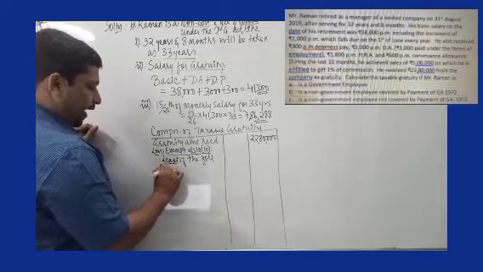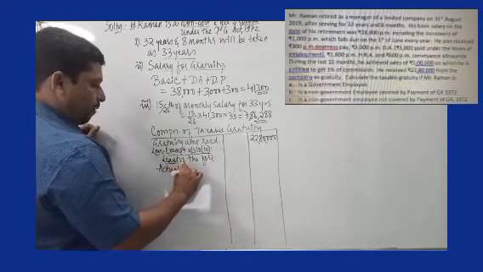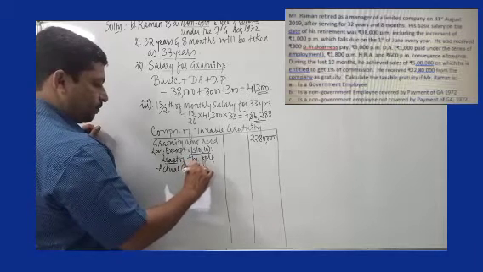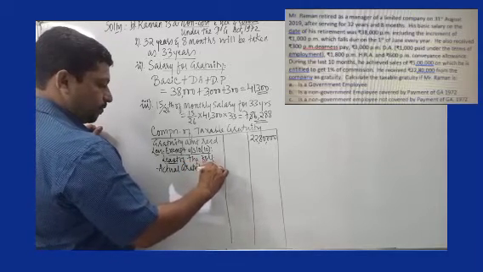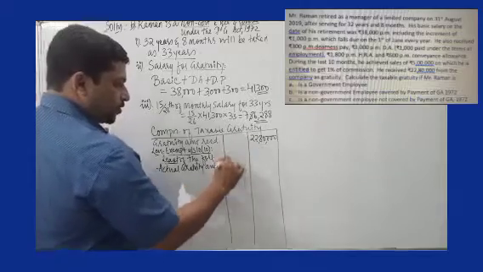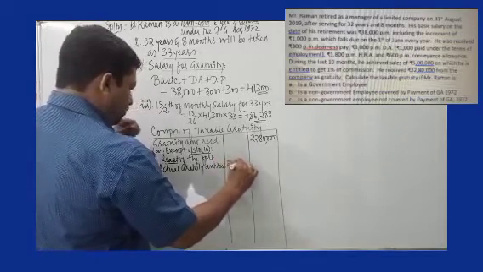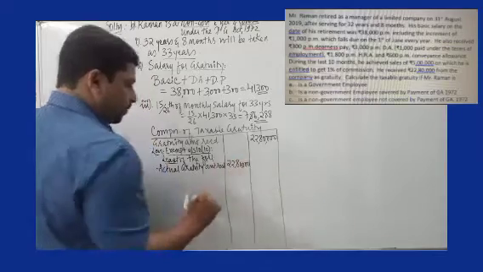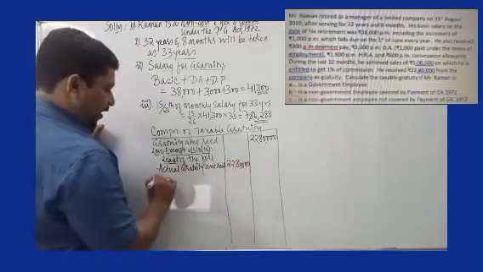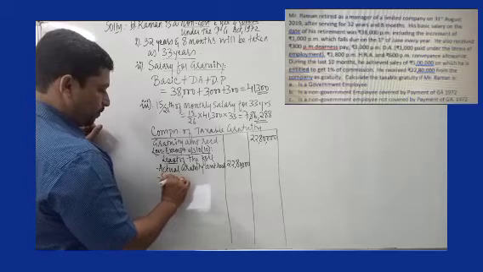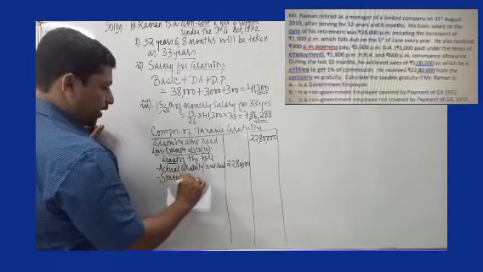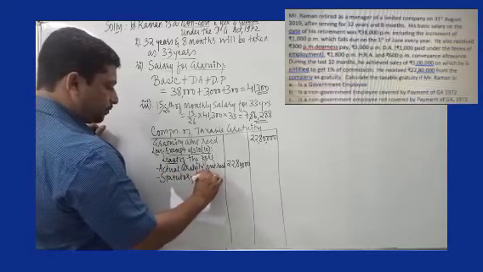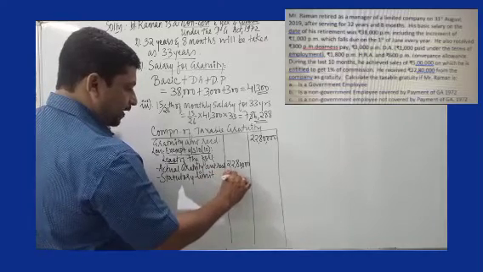First I write actual gratuity amount received, which is the same, 22,80,000. Next we have the statutory limit of rupees 20 lakh.